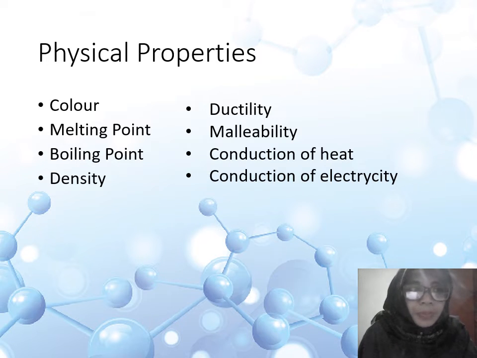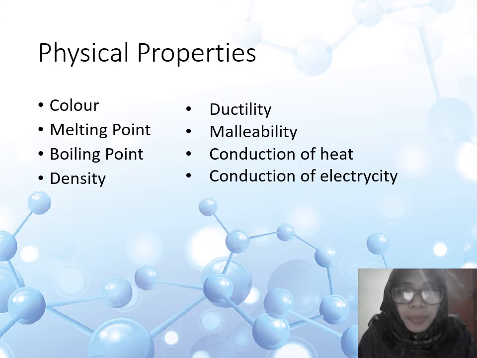Well, in the atomic model from John Dalton, all the atoms in an element are identical. So one element has one type of atom, with its own properties. This is about the physical properties of the atom. It's about color, melting point, boiling point, density, ductility, malleability, conduction of heat, conduction of electricity.